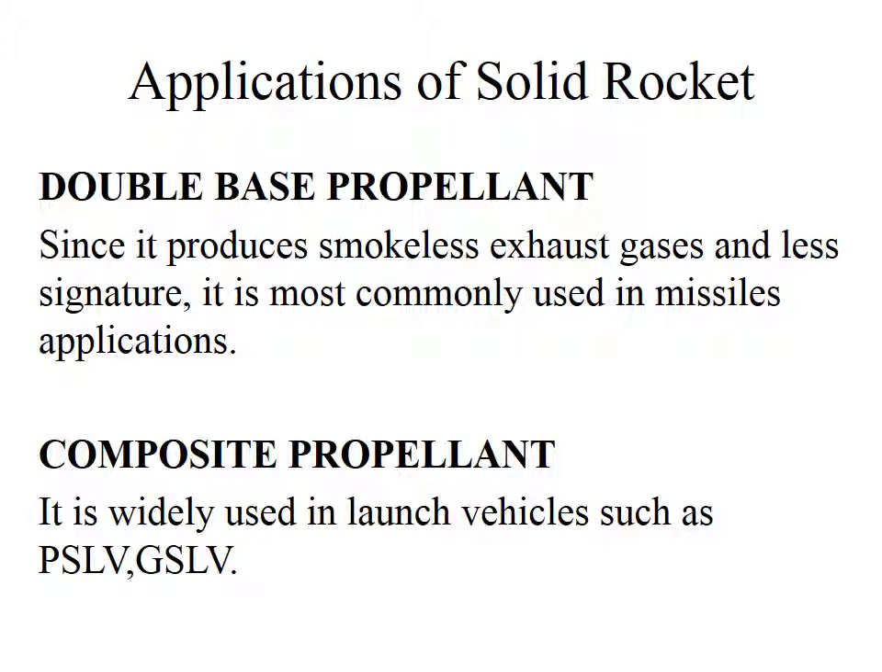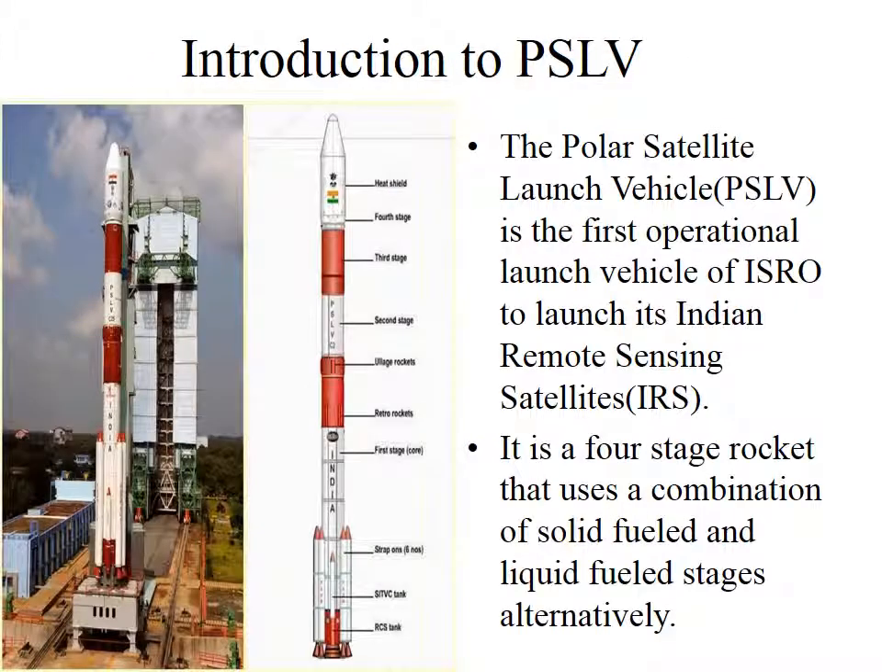Applications of solid rockets: the double base propellant is used in missile applications because it produces smokeless exhaust gases and leaves a low signature. Composite propellant is widely used in launch vehicles such as PSLV and GSLV.